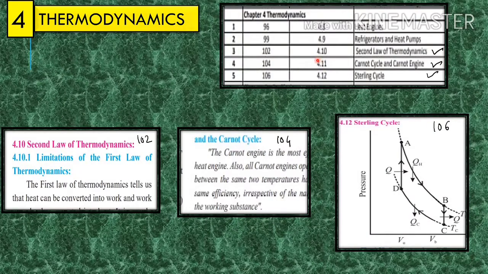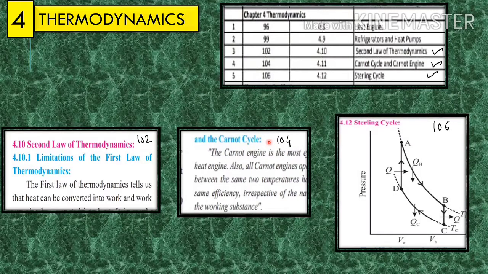Next article, 4.10 second law of thermodynamics, which is on page numbers 102 and 103, is cancelled. Next article, 4.11, which is on page numbers 104, 105 and 106, is deleted, and the topic is Carnot cycle and Carnot engine.